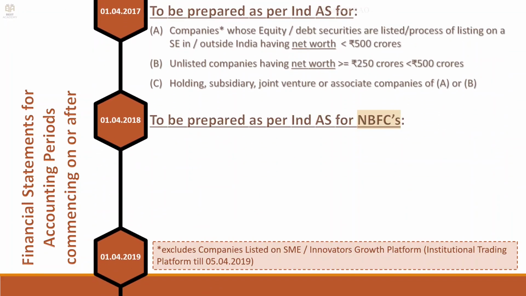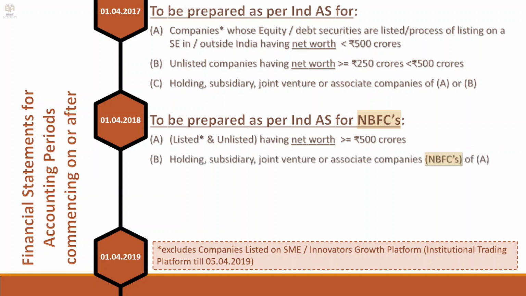So, the next date is 1/4/2018, that is accounting periods commencing on or after 1/4/2018. This point is specifically for NBFCs, both listed and unlisted, with net worth of 500 crores or more, holding subsidiary, joint venture or associate NBFCs of the above.